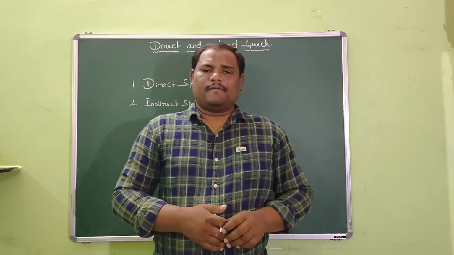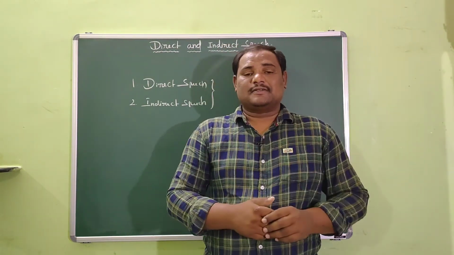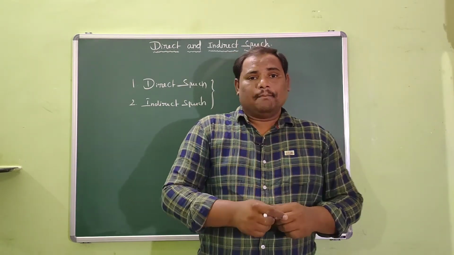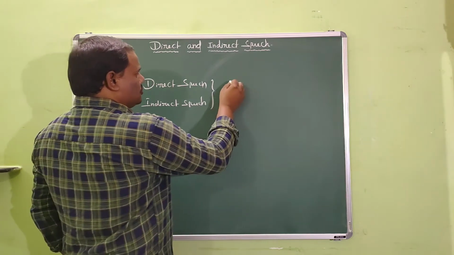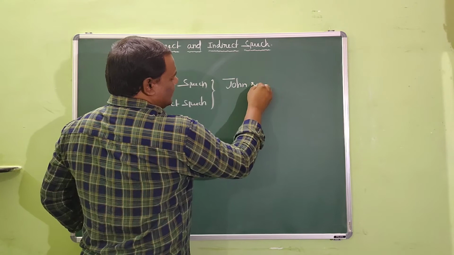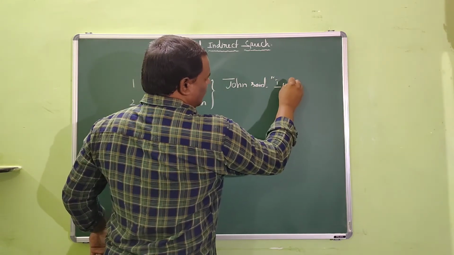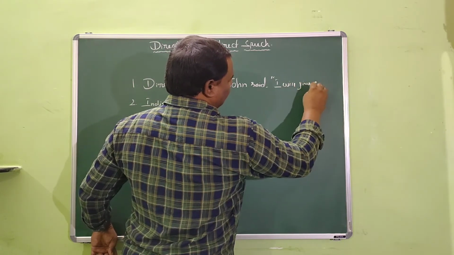Okay, dear friends, how would be the format of the sentence when you convey the message of your friend by using a direct speech? We shall have a look at right now. John said, "I will give you a pen."